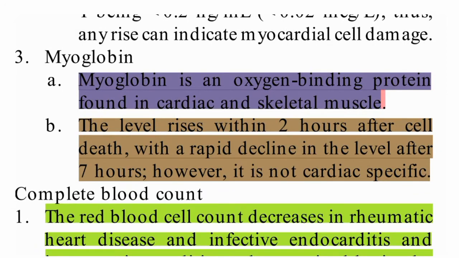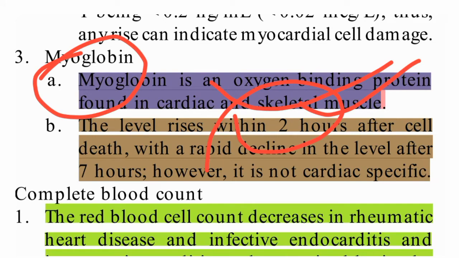Now coming to myoglobin. Myoglobin is an oxygen-binding protein found in cardiac and skeletal muscles. The level rises within 2 hours, starting first, and after 7 hours it is, however, not cardiac specific.